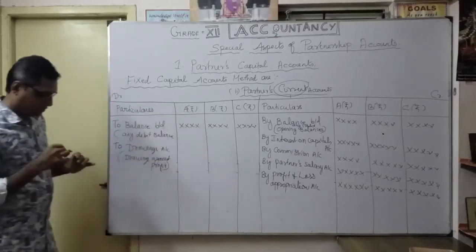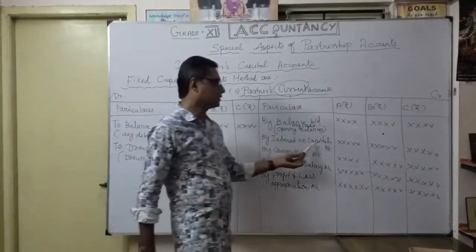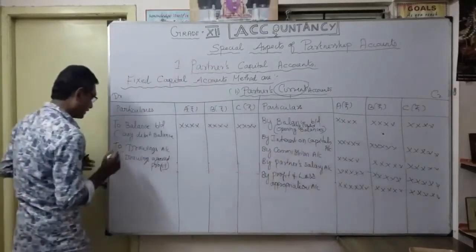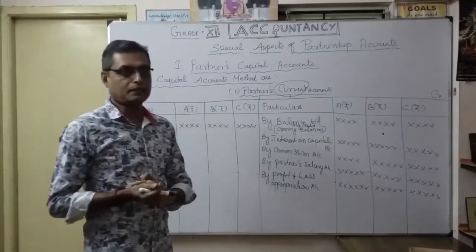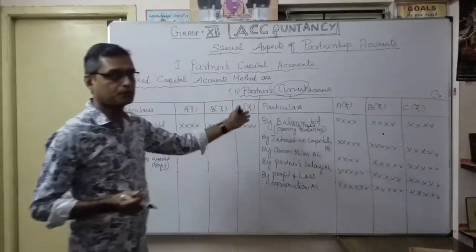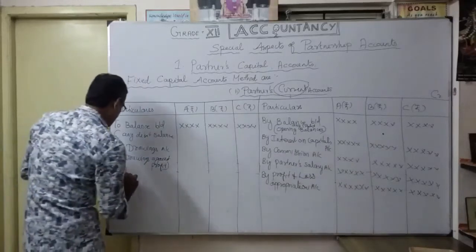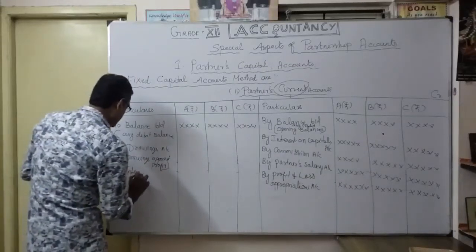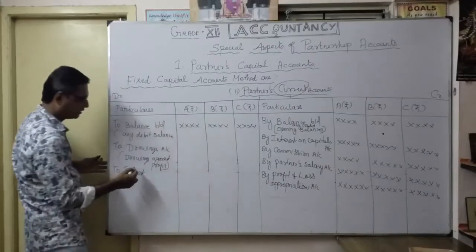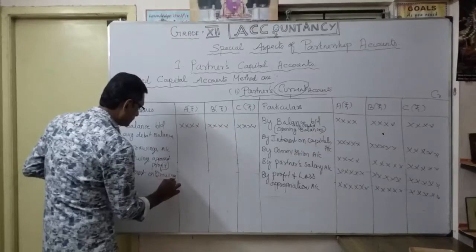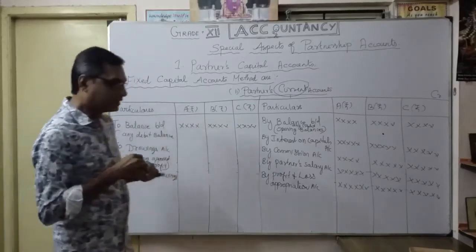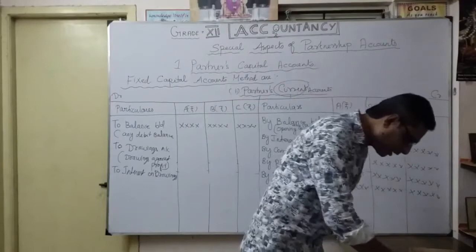Then what is the opposite of interest on capital? That is interest on drawings. That you have to put on the debit side. In the partners' current account you have interest on drawings. This is drawings, this is interest on drawings. So that's your debit side of the partners' current account.